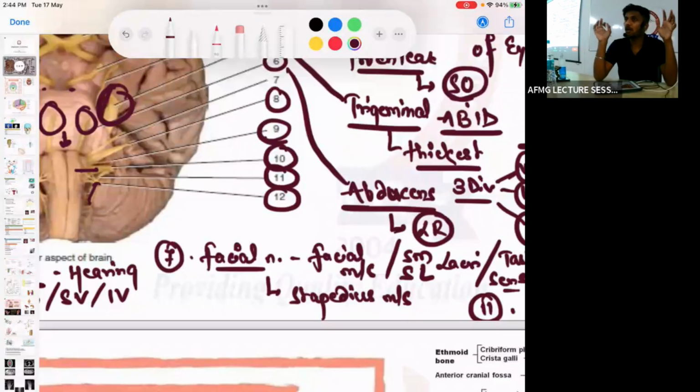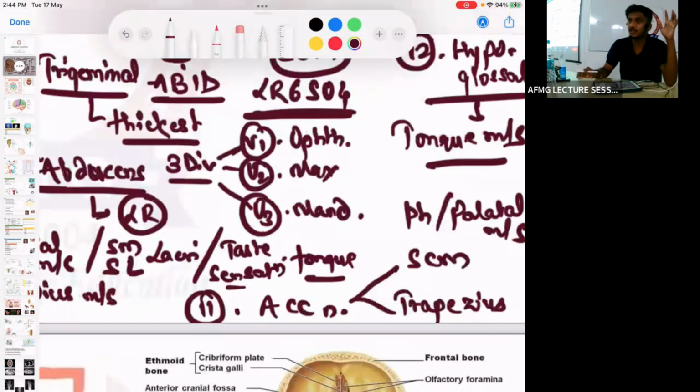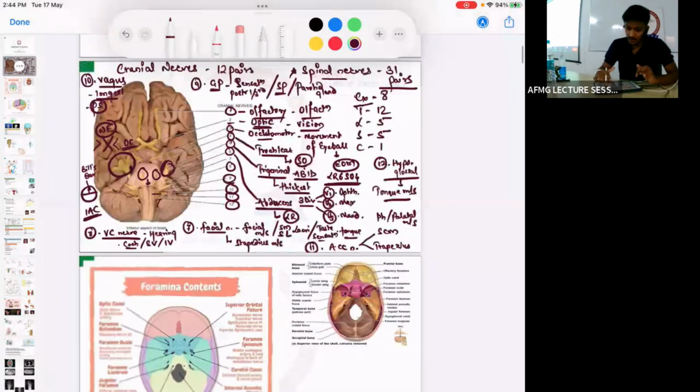Okay? 12th is a motor nerve. 11th you would also call motor because it does not carry any sensation. So 11th and 12th are usually motor nerves. Okay? No issues with this.